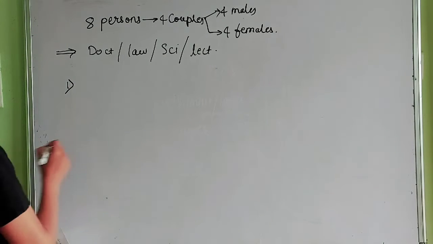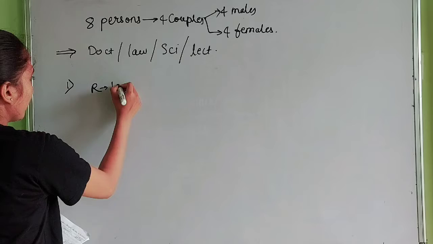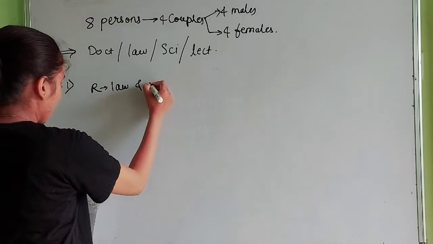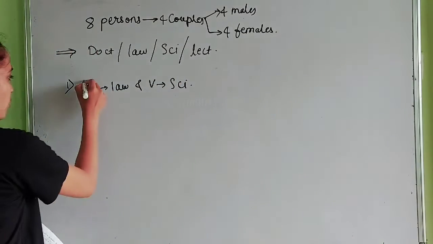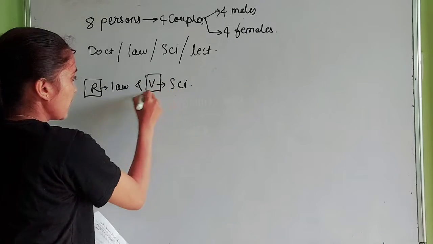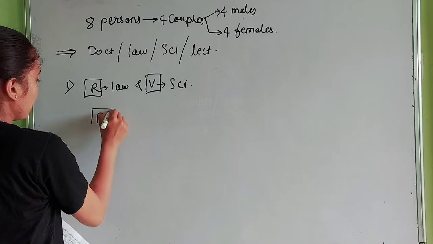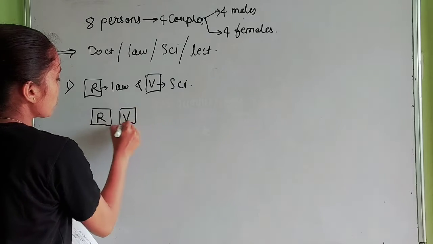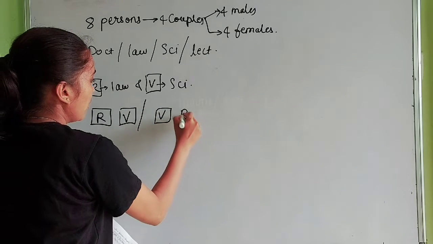Our first condition says that R is a lawyer and V is a scientist, and they are the males. So R and V are males sitting next to each other, the only pair of males sitting together, meaning RV or VR.